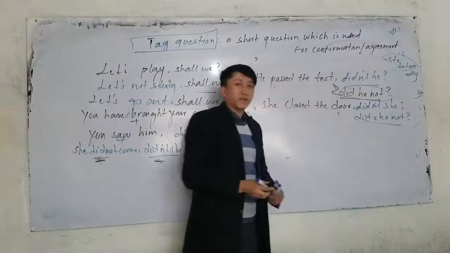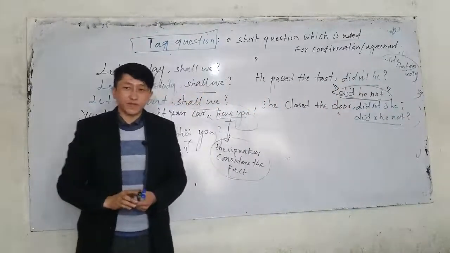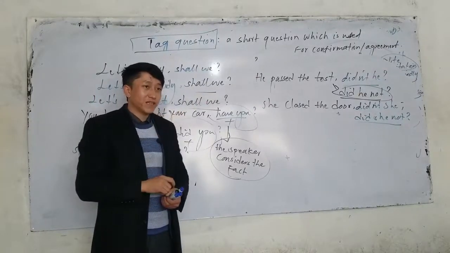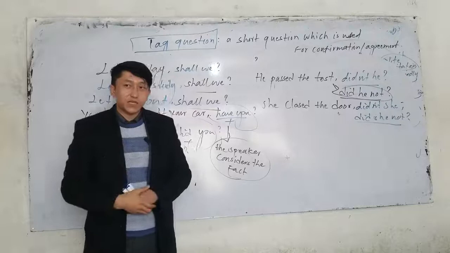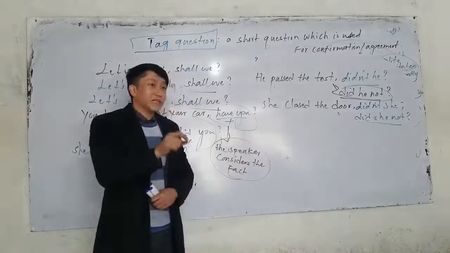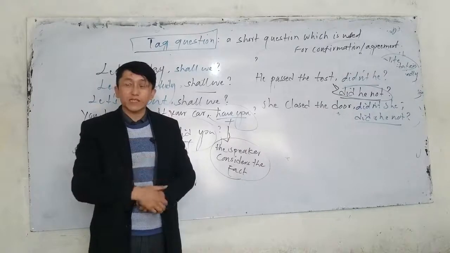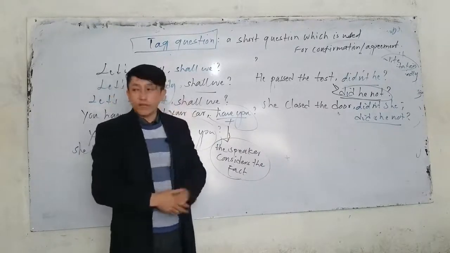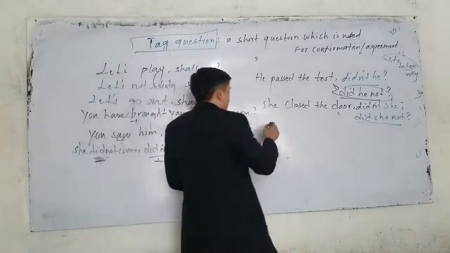If you remember, we have negative interrogative questions. So we have formal and we have what? Informal. For example, did you pass the test? What is the negative interrogative? We can say, did you not pass the test? Or we can say, didn't you pass the test? If I say, did you not pass the test, is what? Formal. Same case here.